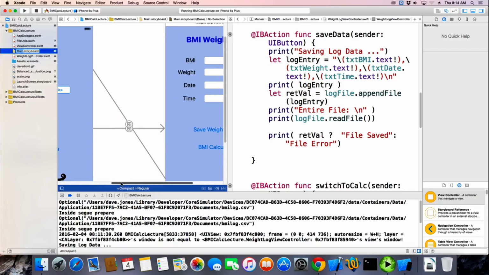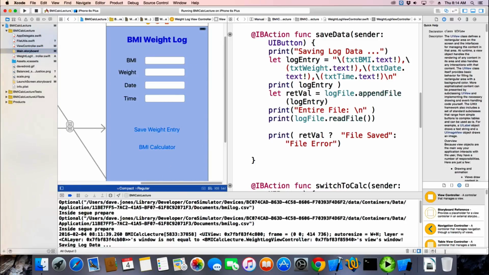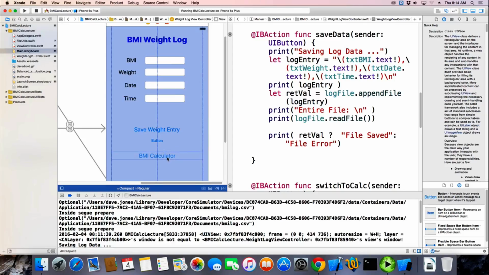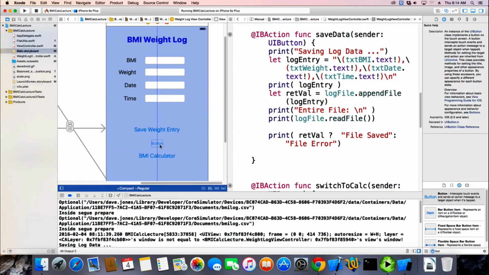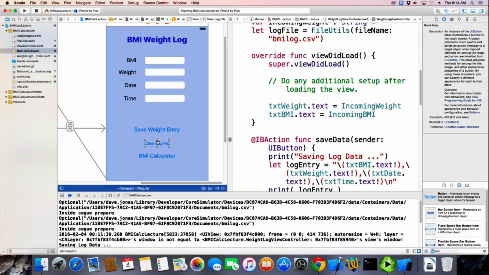All right, so let's go to our logger here, and let's add a button that lets us clear the file. So we'll call it clear log file. And we drag from there to create an action.